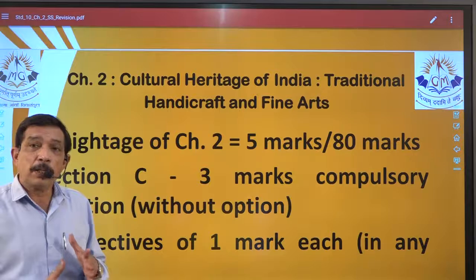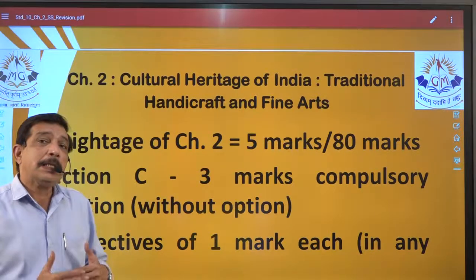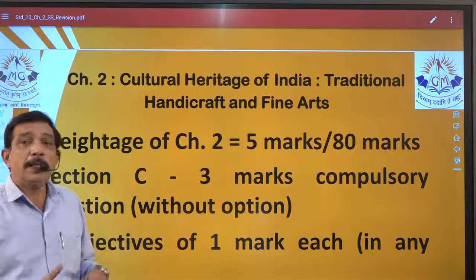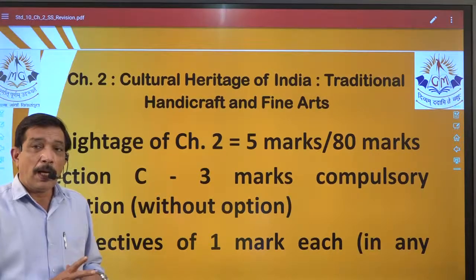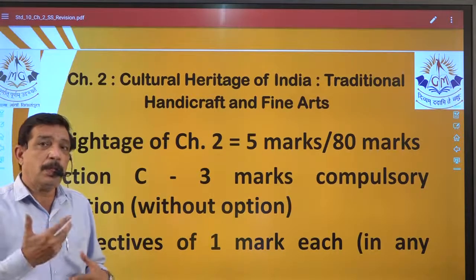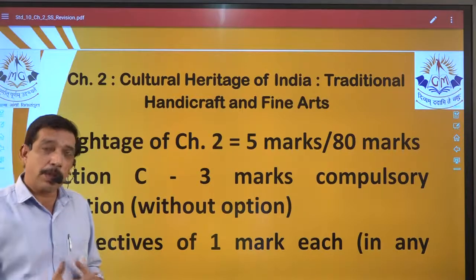So if that chapter has an option, then there will be 2 questions from that same chapter, so that you have a choice between the questions of that particular chapter.